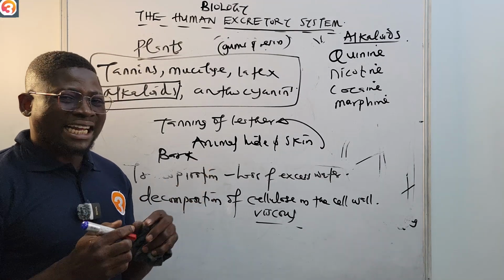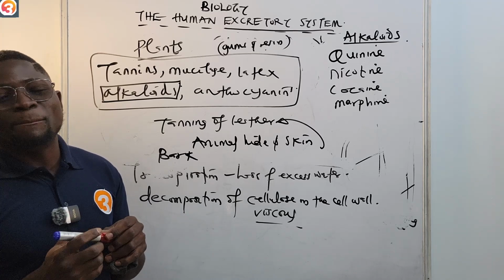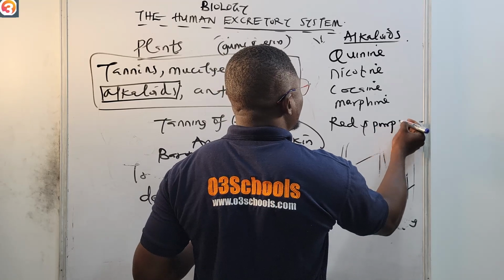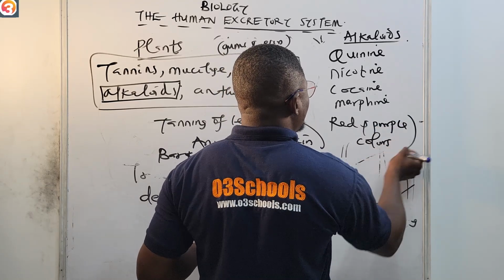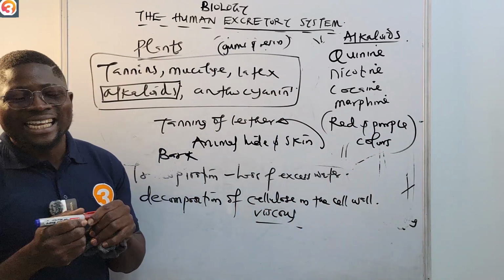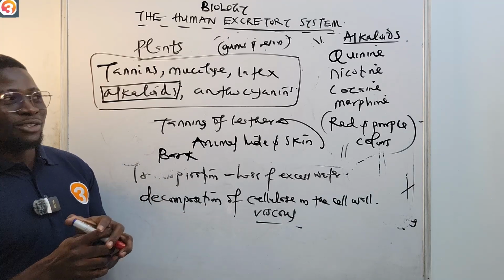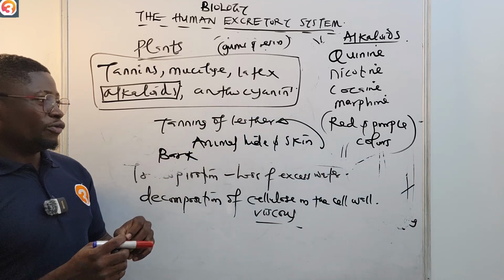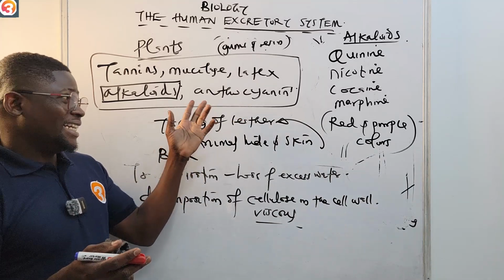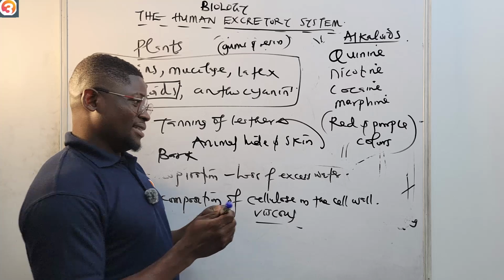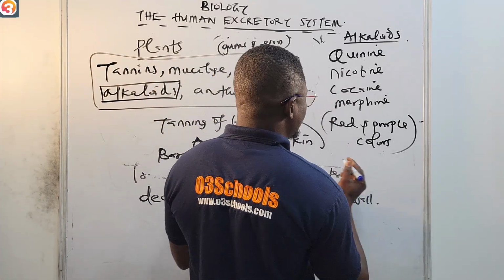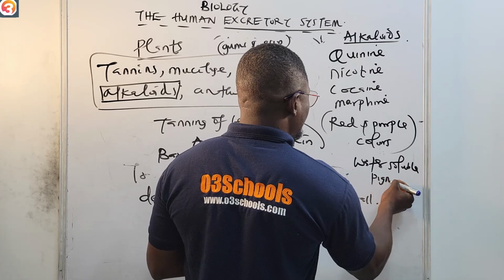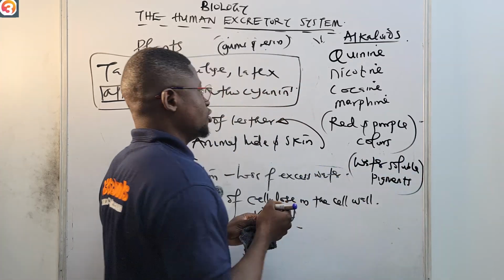Then we also have anthocyanins. Those anthocyanins are responsible for the red and purple colors of flowers. And these anthocyanins are also water-soluble pigments. Please take note of all of this.